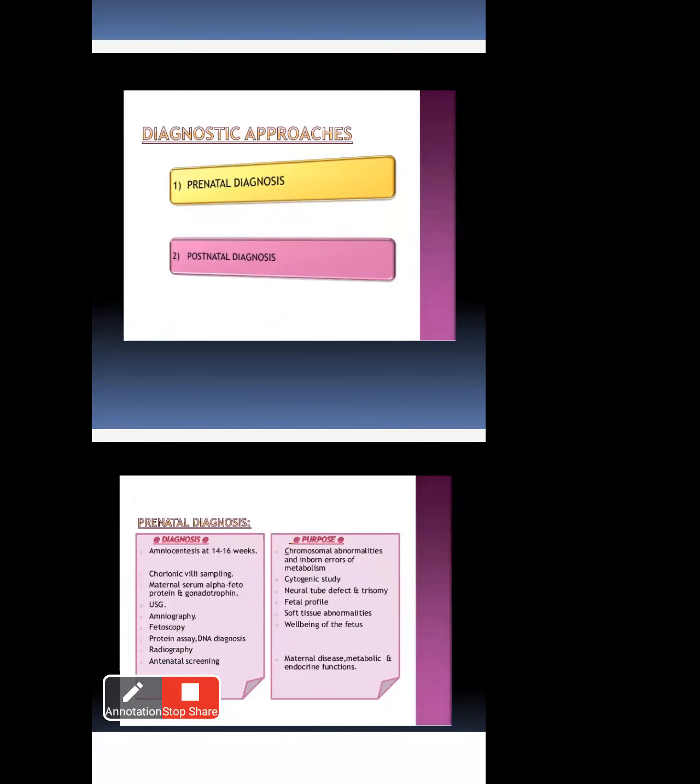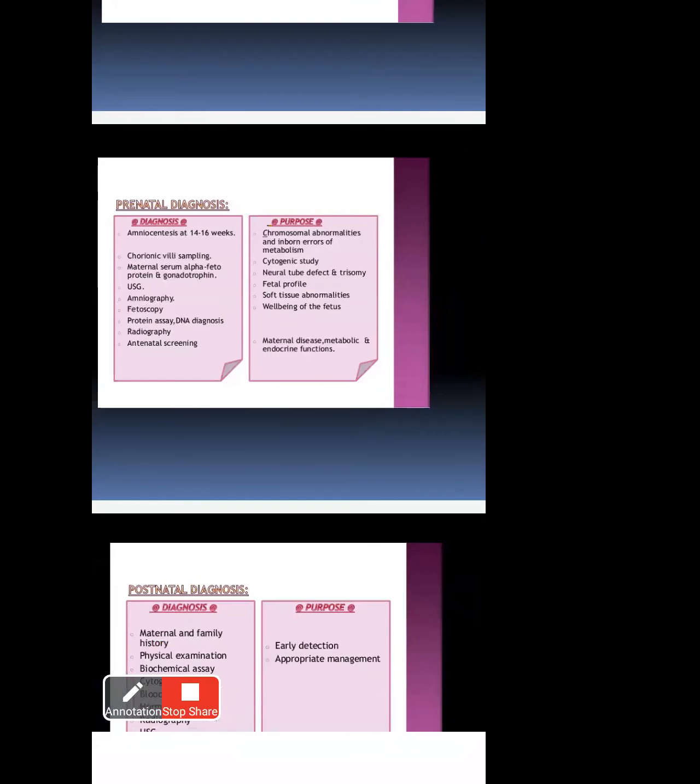How can you identify congenital anomalies in particular persons? Here, prenatal diagnosis and postnatal diagnosis. Prenatal means before birth, and postnatal means after birth. Now we'll discuss prenatal diagnosis.